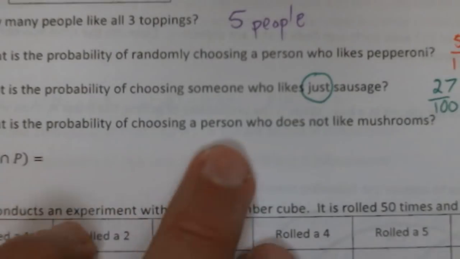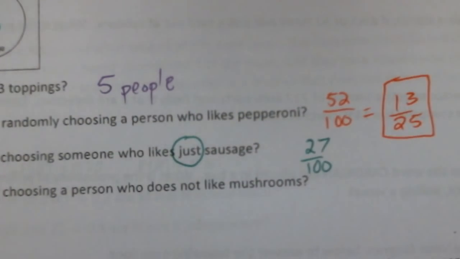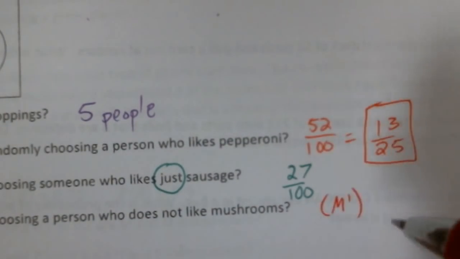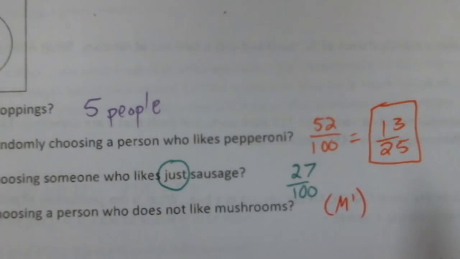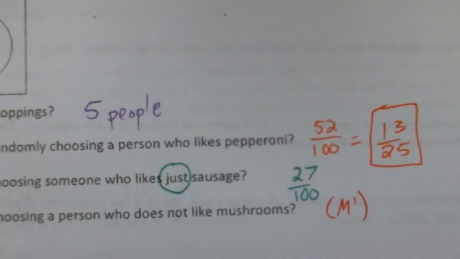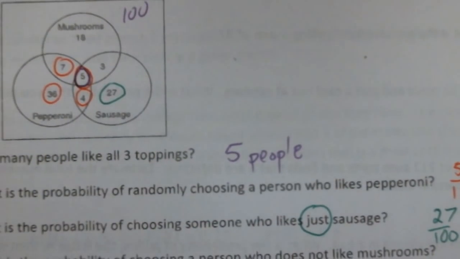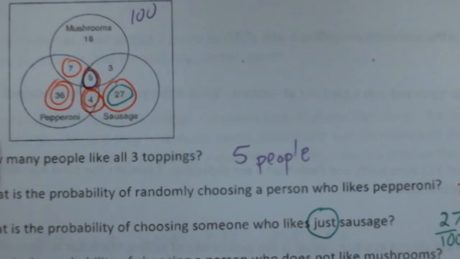Okay, letter D. What is the probability of choosing a person who does not like mushrooms? I'll do this in red. So this would be like our M prime, guys, the M tick. That's our complement, so the not mushrooms. Give me everybody who does not like mushrooms. Up here in red, I'm going to circle everybody who's not in the mushroom circle. So that's going to be these 36 people, these 4 people, and those 27 people.